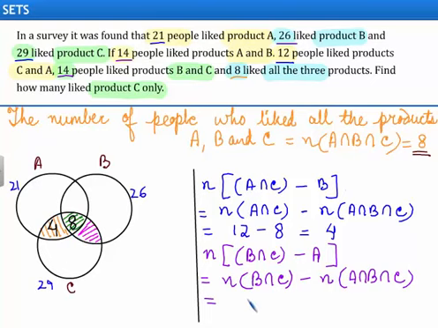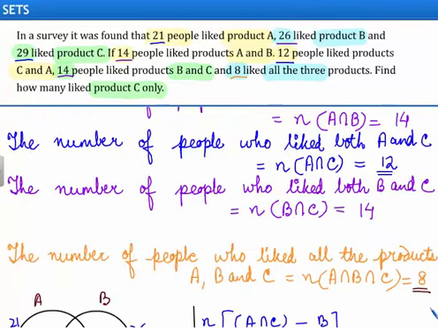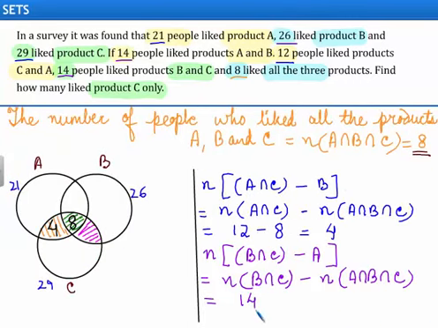We have already seen that N of B intersection C is given by 14. So it will be 14 minus 8, that is equal to 6. So this region consists of 6 elements.